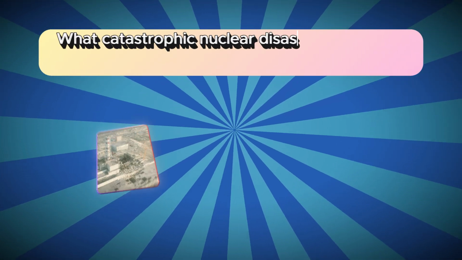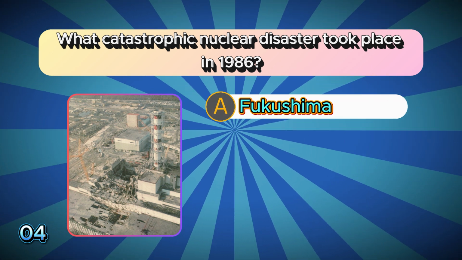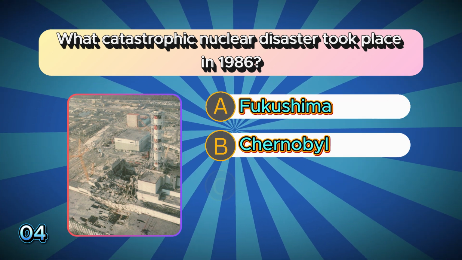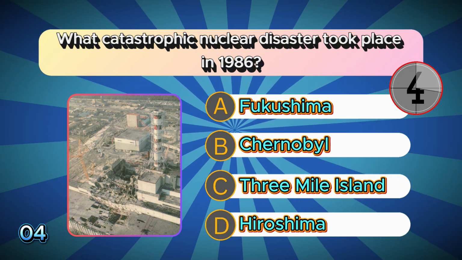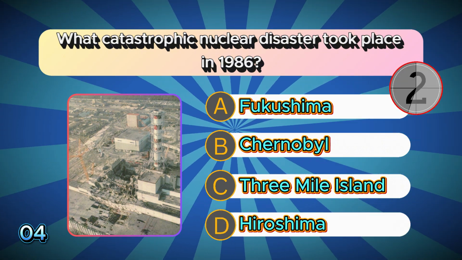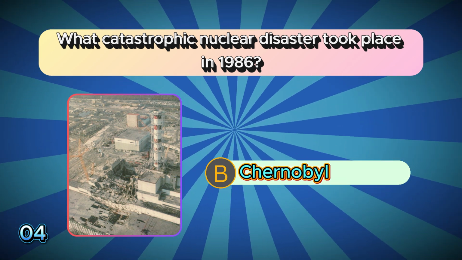What catastrophic nuclear disaster took place in 1986? A. Fukushima. B. Chernobyl. C. Three Mile Island. D. Hiroshima. The correct answer is B. Chernobyl.